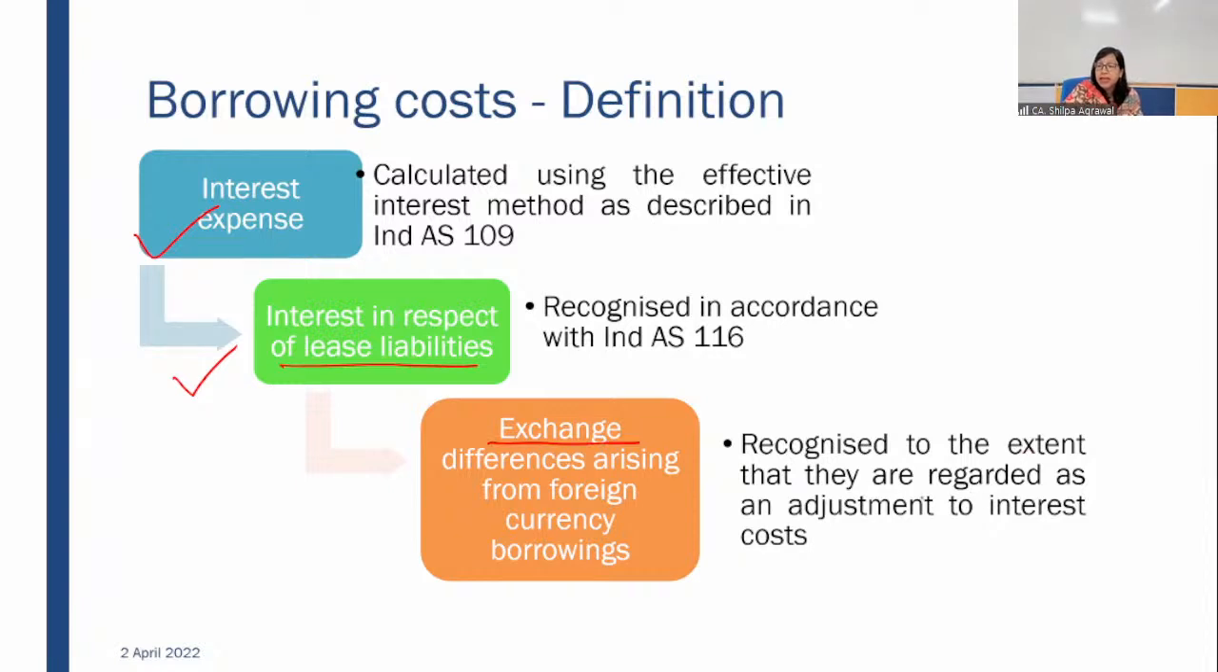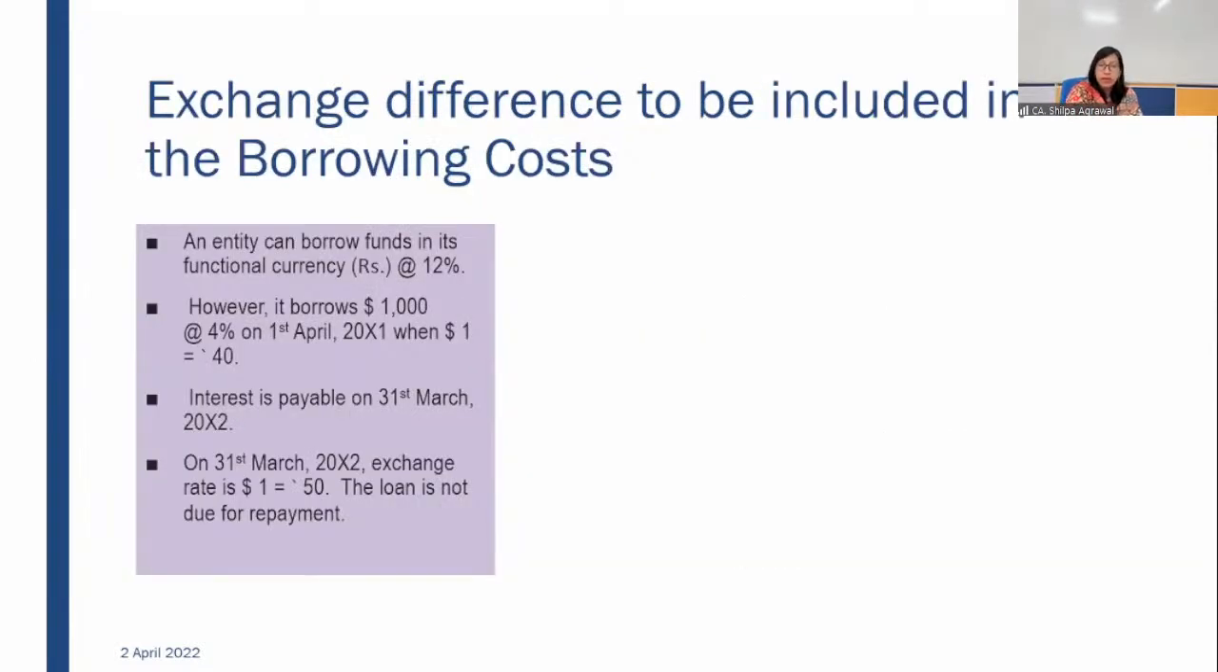Recognized to the extent they are regarded as an adjustment to the interest cost. That's what I told. Due to exchange difference, in case there is an exchange loss, in that exchange loss there may be a certain element which will be considered as an adjustment to interest cost. So we'll be discussing that only. Let's understand this concept with the help of an example.